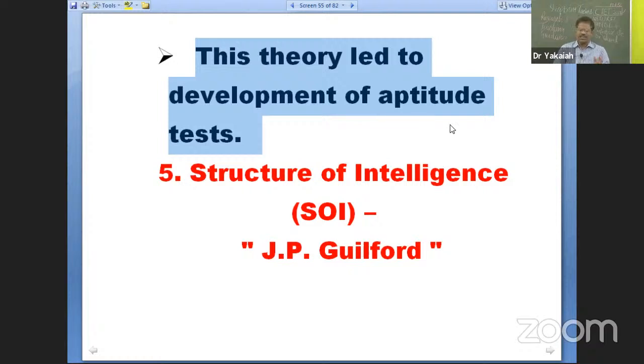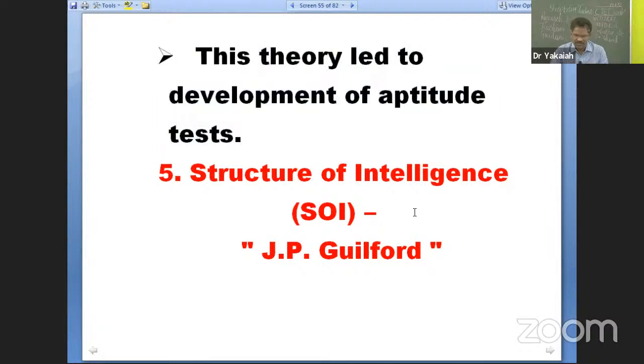And the last important theory we are going to see, the latest and comprehensive theory, which psychologists agreed on and research is still going on today based on this theory of intelligence. What is that? Structure of Intelligence, SOI, by J.P. Guilford.